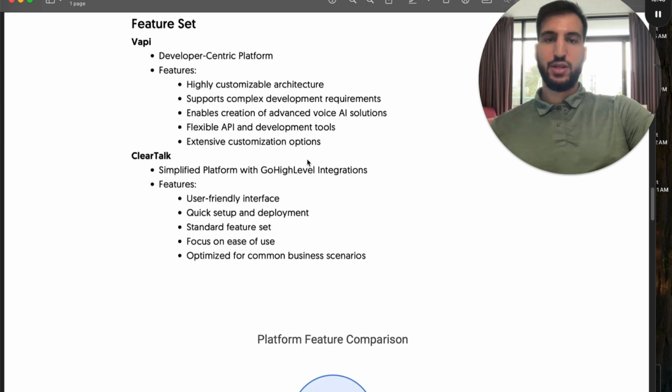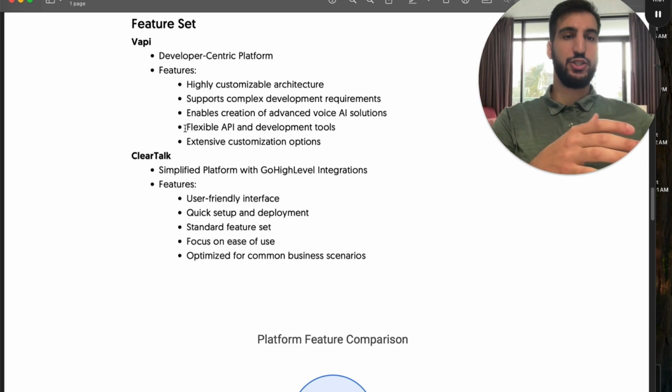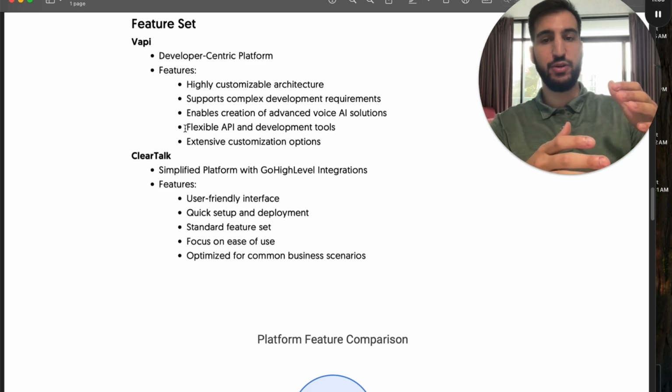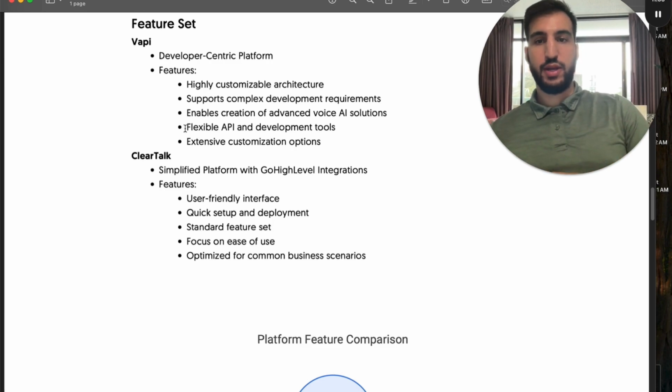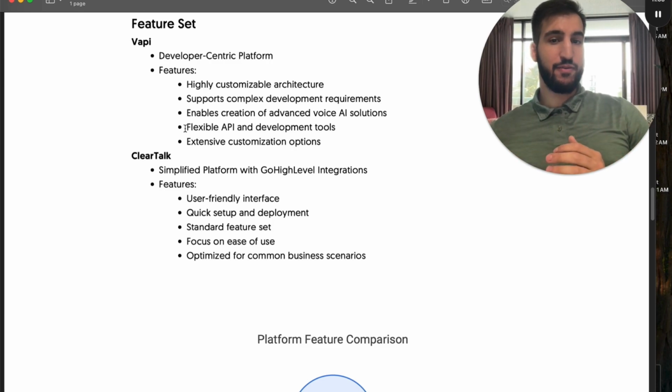Feature set. Feature wise, Vapi has completely flexible APIs, so you can send things through, you can send a webhook and actually wait for a response. It'll send it through, the Make automation will, for example, reply back to you, and it'll send that all through. Now, this is good, as I said before, but it's also bad, it has pros and cons.